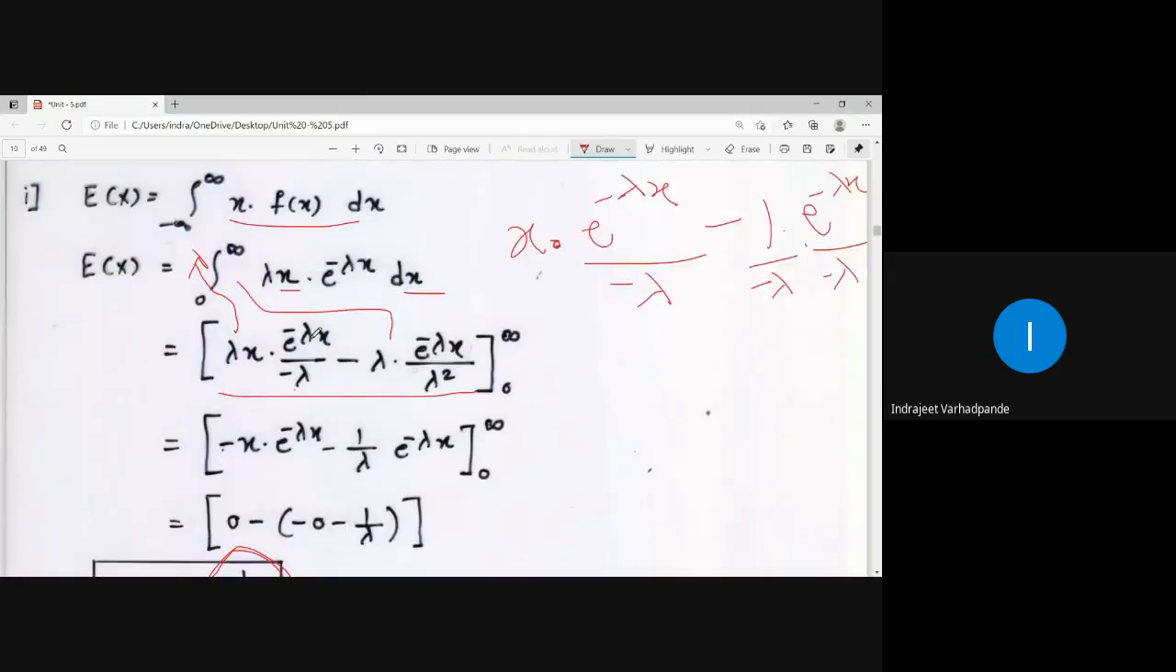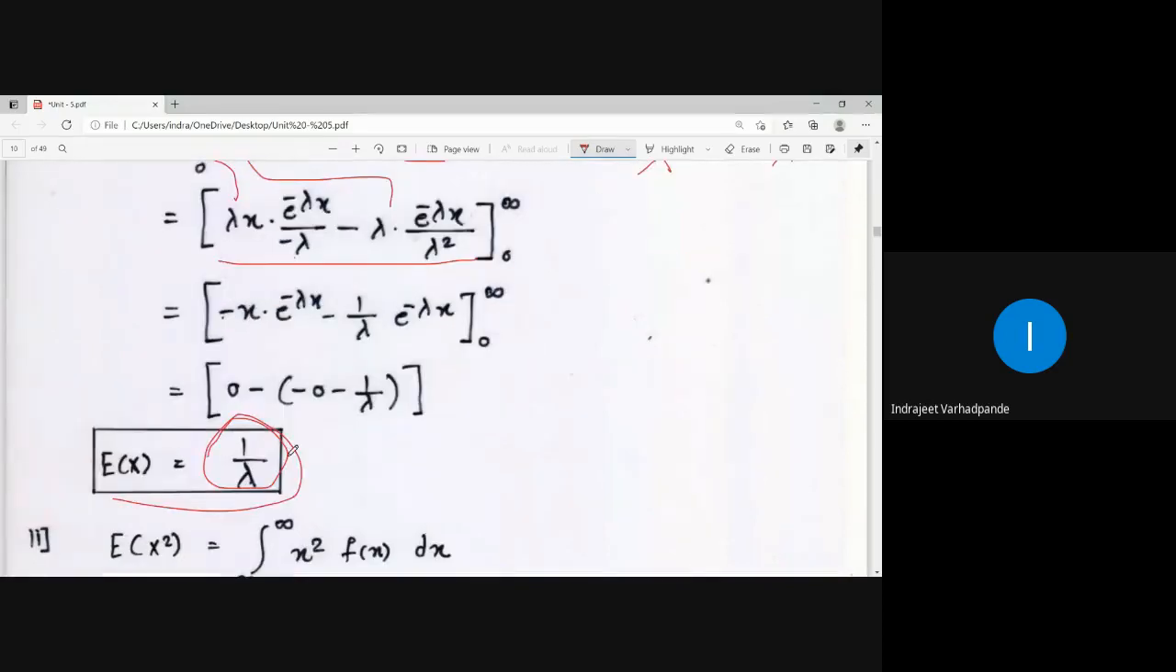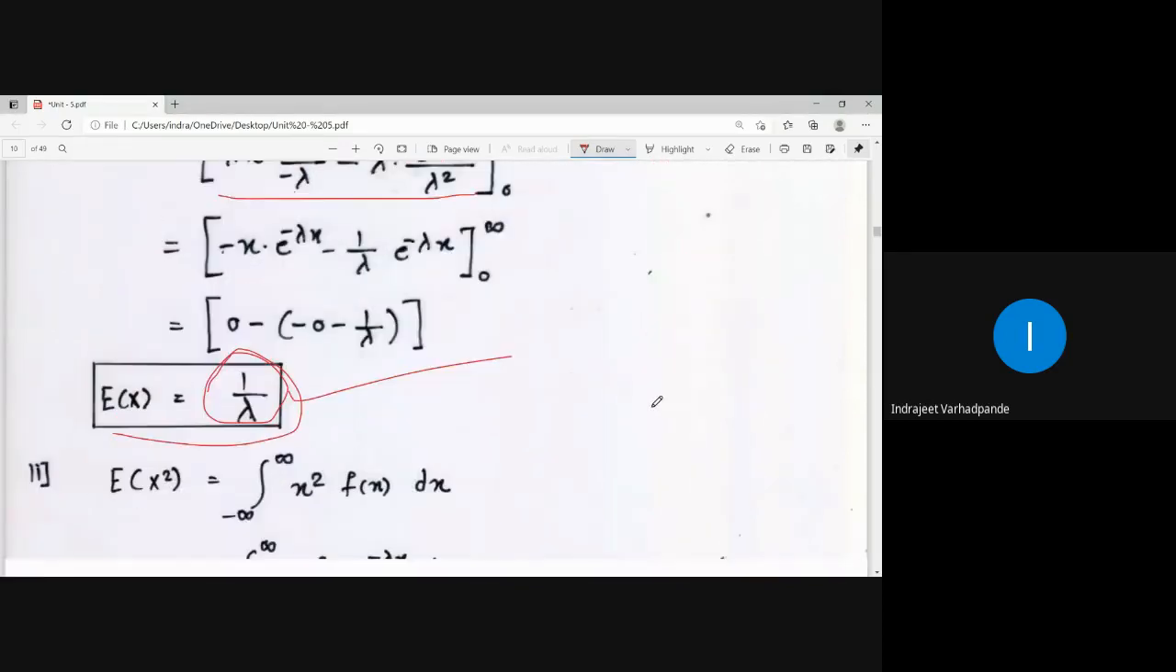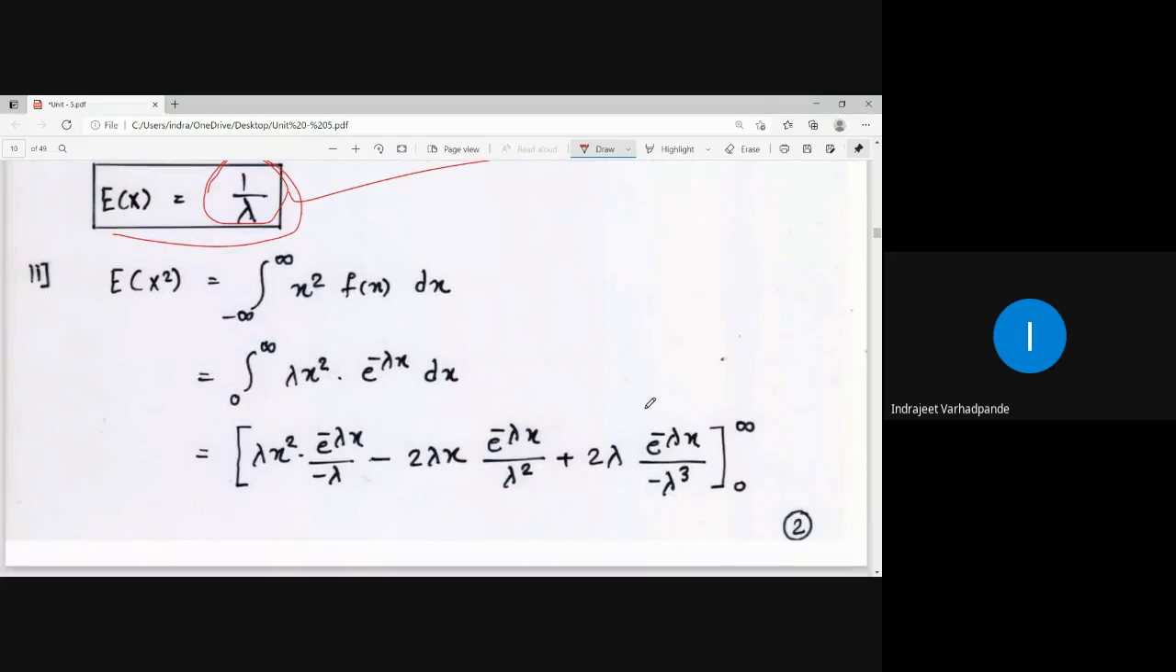So e to the power minus infinity is 0, and e to the power 0 is 1. After simplification of the terms, you get the answer as 1 upon lambda. So expectation of x is what? 1 upon lambda. What are they asking you to calculate again? Expectation of x square. In the same way, take the product of the two, apply the rule, integration by parts.